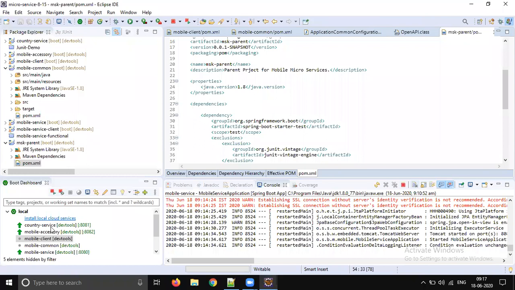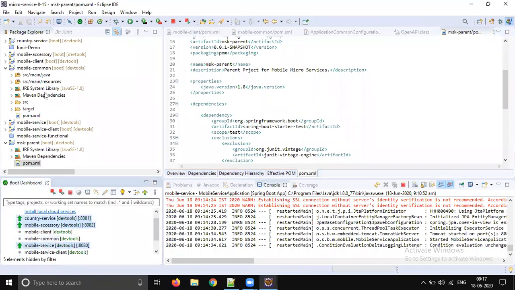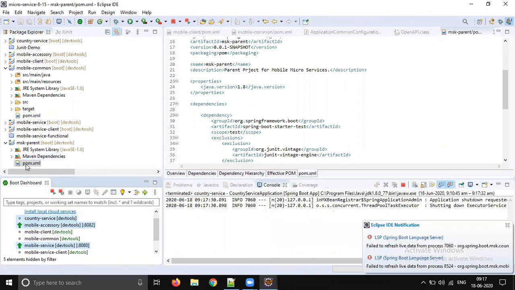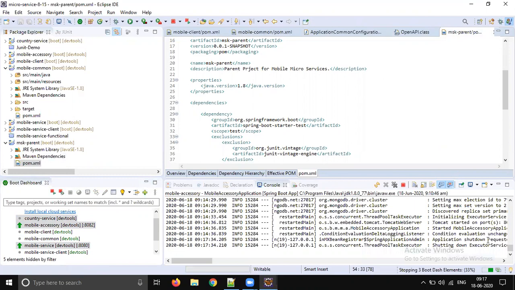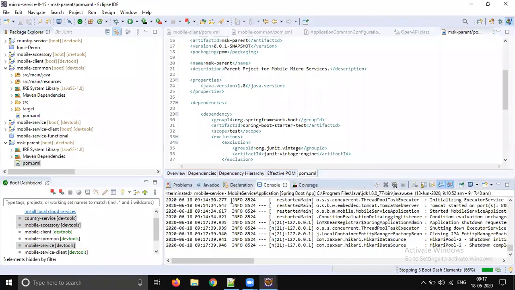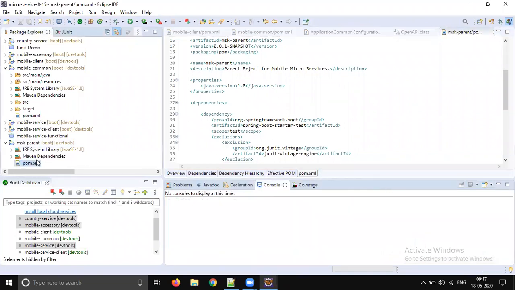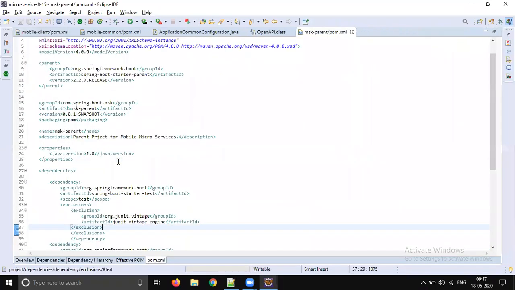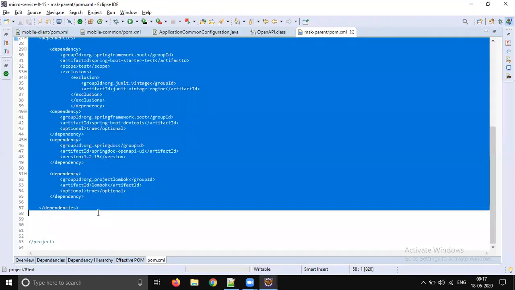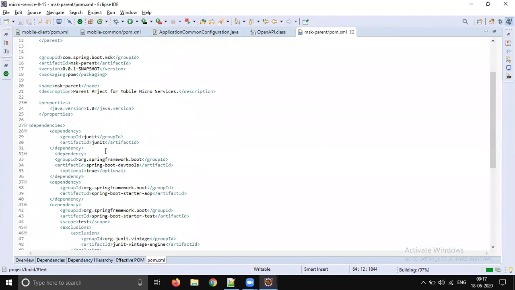Parent to working. So first let's start all the services. Let's put it in the parent. So from here, dependencies. Let's override this one.